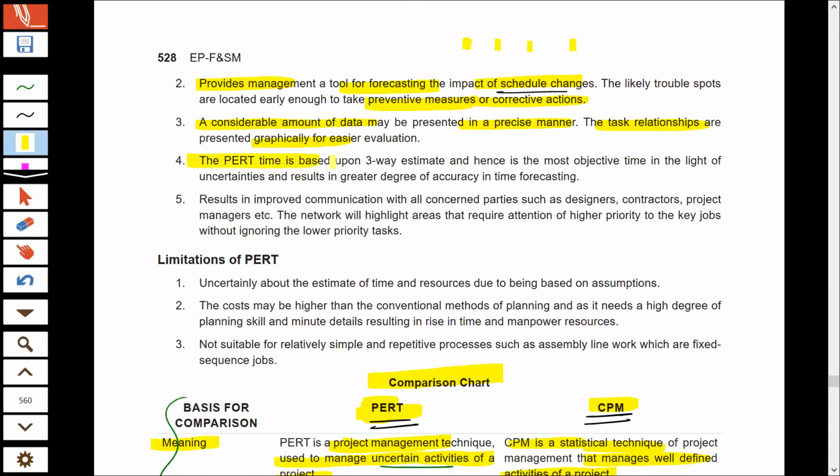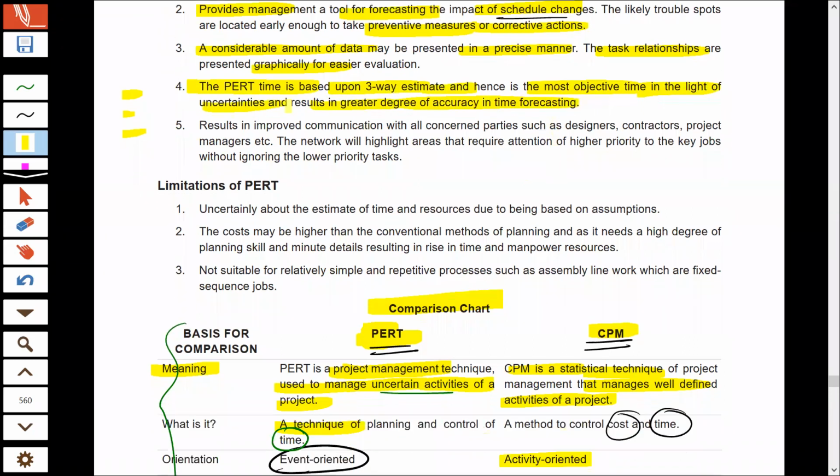I already told you that if you go for PERT, then you prepare three estimates of the time that will take to complete the projects: the pessimistic, the optimistic, and the most likely time. And therefore, you are prepared to deal with any kind of uncertainties you have, because you are making three estimates. That way, you are trying to forecast the time with utmost precision.